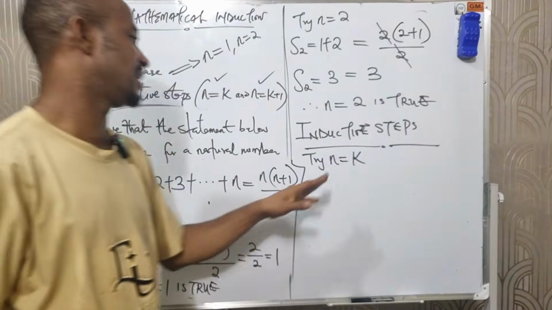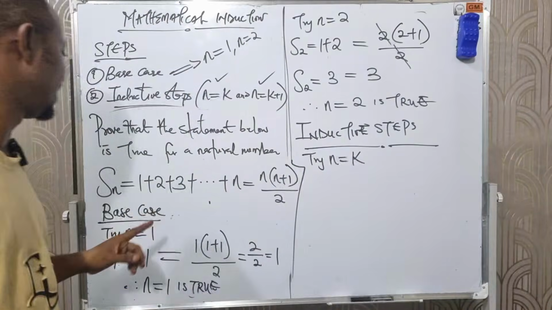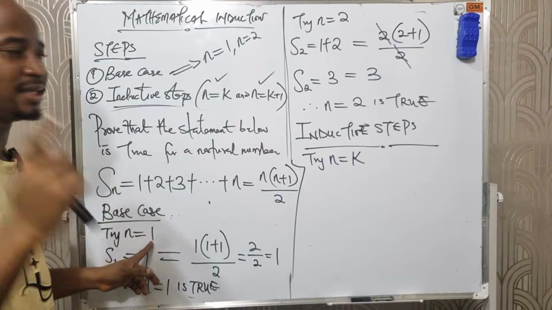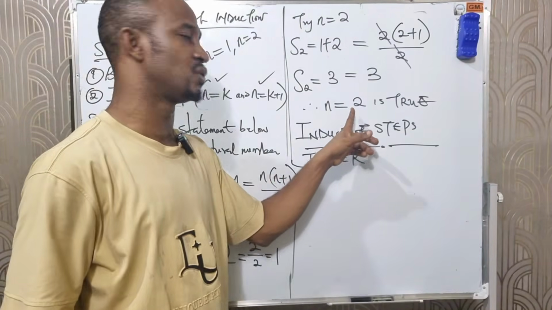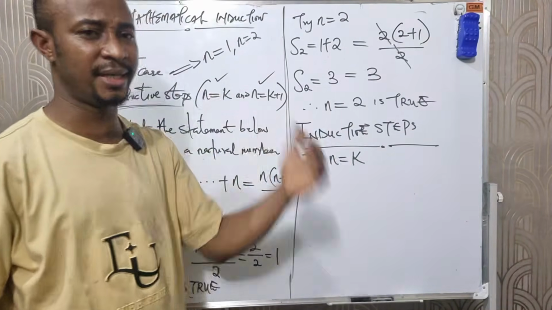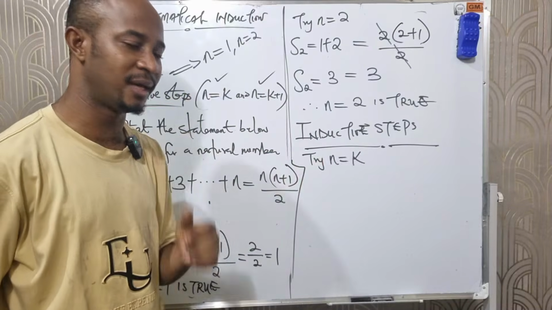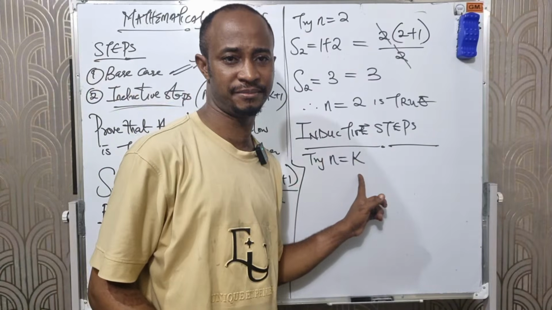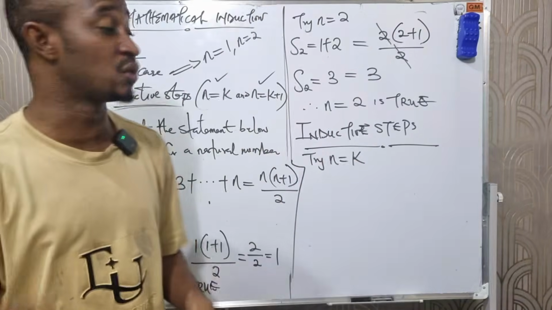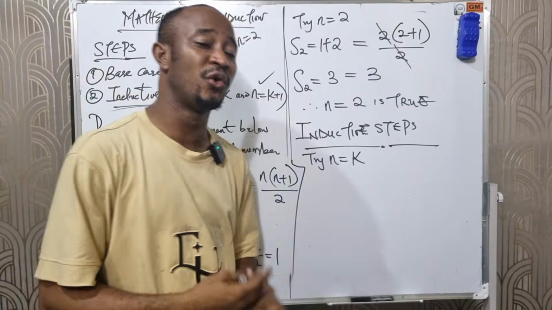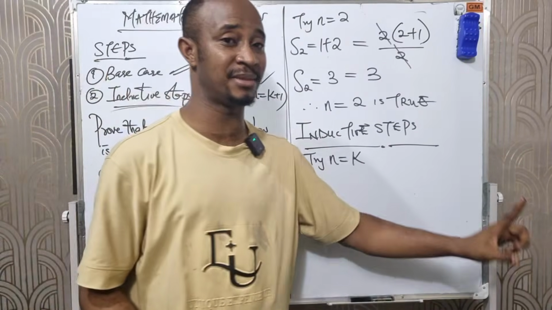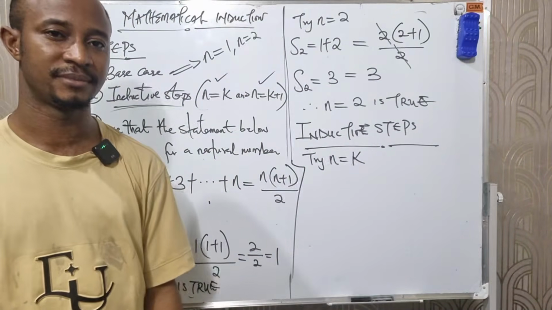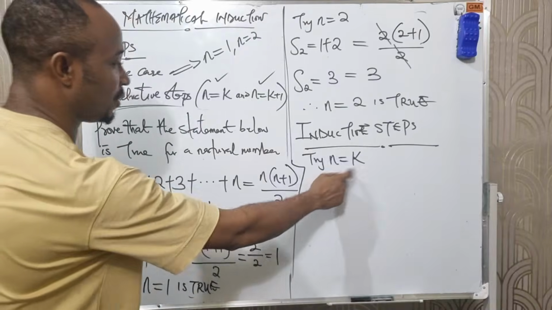The concept behind n equals k is that it might be true for n equals 1, it might be true for n equals 2, or n equals 3, or n equals 4, but might not be true for n equals k, the last term. Even if it is true for n equals k, to validate that it is true for all terms, I have to test n equals k plus 1 after testing for k. Is that clear?